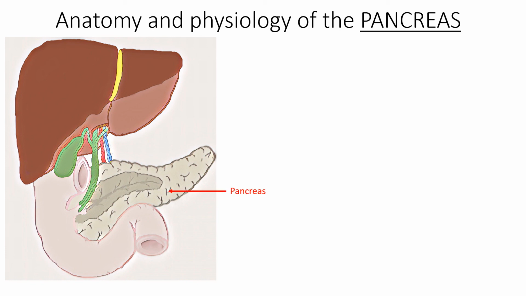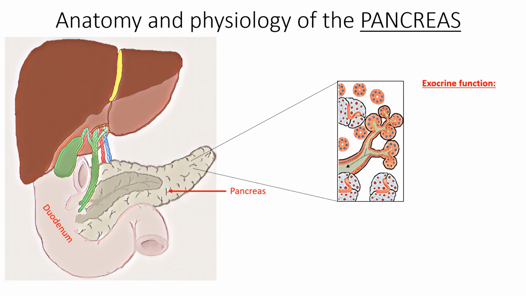Pancreas lies behind the stomach and its head is nested into the duodenum of the small intestine. It performs exocrine and endocrine function. An exocrine function is to secrete enzyme-rich pancreatic juice from the acinar cells into pancreatic duct, which then merges with the common pancreatic duct before entering duodenum through the hepatopancreatic ampulla.